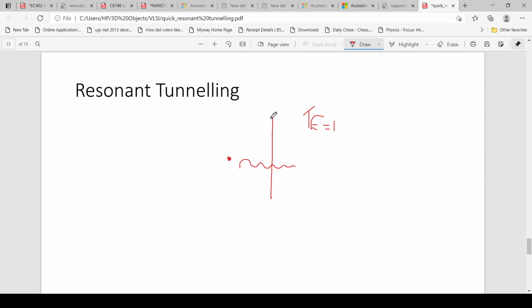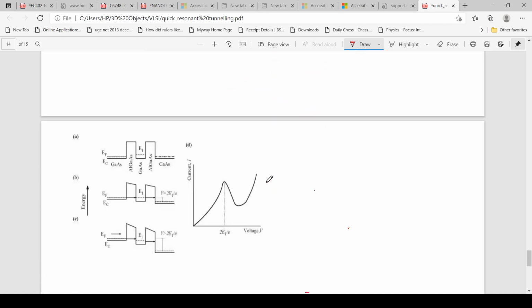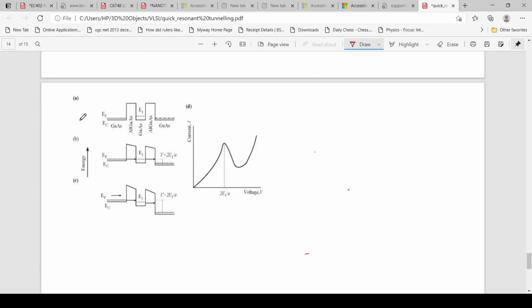Now, we can discuss the tunneling in a heterostructure. So here I am considering a heterostructure like this. This heterostructure has two barriers. This is the first barrier and this is the second barrier. For experimental purposes, to connect to a metallic contact, there are two regions like this, the first gallium arsenide region. These two regions are heavily doped regions. We can also see the conduction band and Fermi level of this heavily doped region.